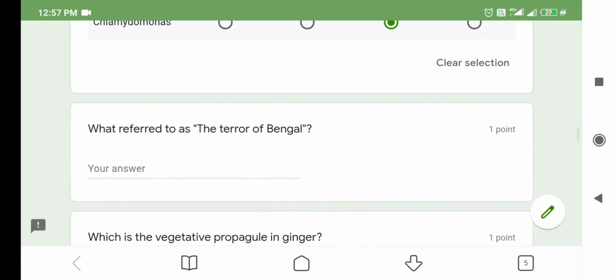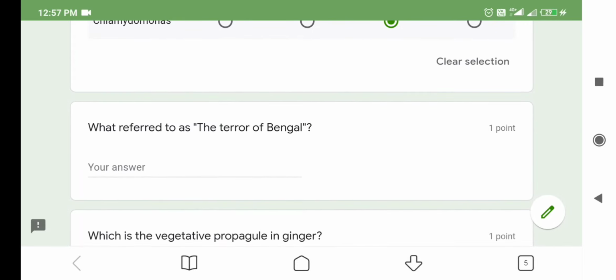The next question is, what is referred to as the terror of Bengal? The aquatic plant called water hyacinth is referred to as the terror of Bengal. It grows in standing water and drains oxygen from water. This leads to the death of fishes. Actually, it is not a native of India. It was introduced in India because of its beautiful flowers and shape of leaves. So the answer is water hyacinth.